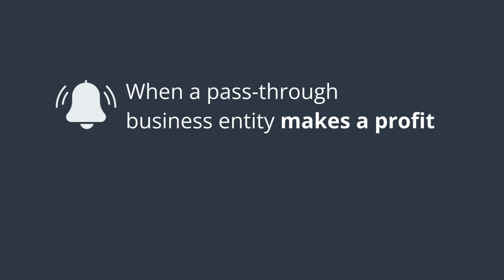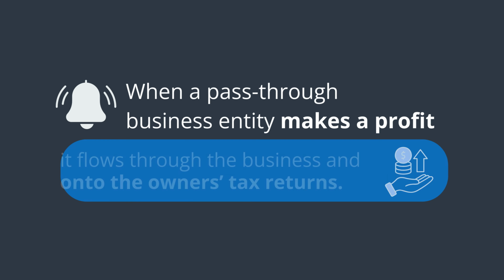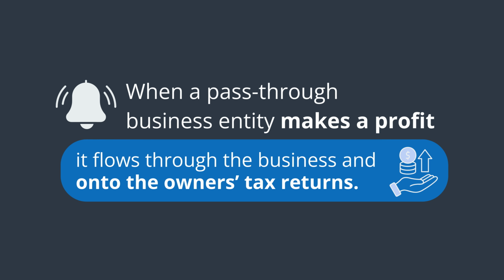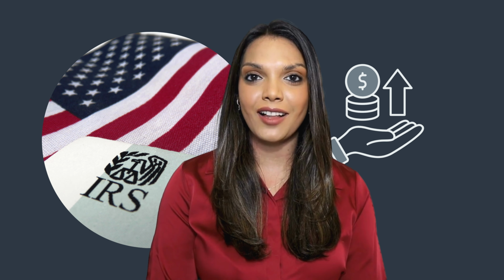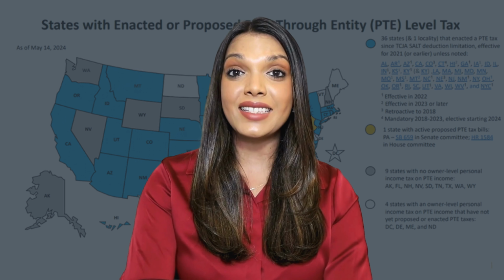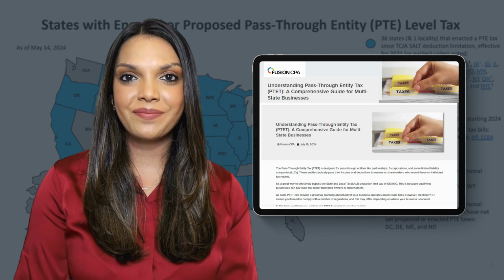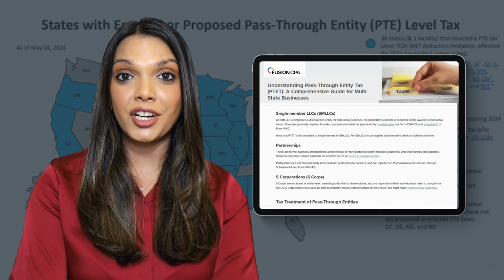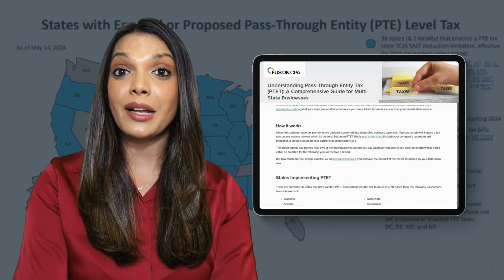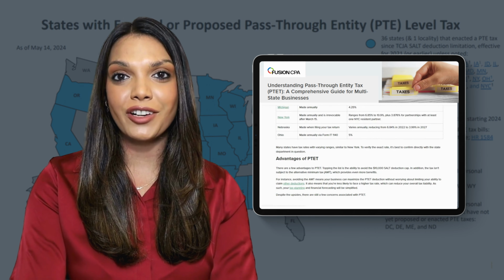Remember that when a pass-through business entity makes a profit, profit flows through the business and onto the owner's tax return. So the owners report the profit to the IRS instead of the business itself. PTET is the state entity level income taxation on the relevant businesses. At the moment, 36 states have elected it, each with its own way of calculating the tax. Some have even made the tax mandatory. You can find more details about state-specific considerations on our blog.